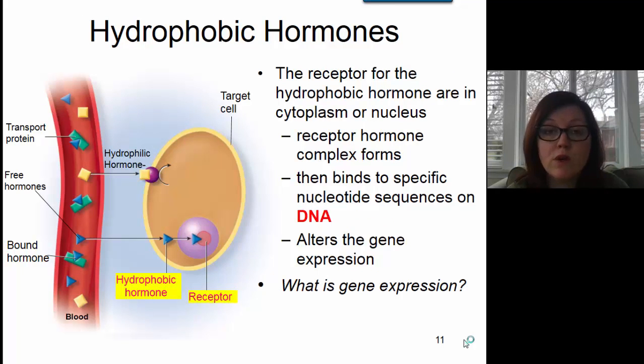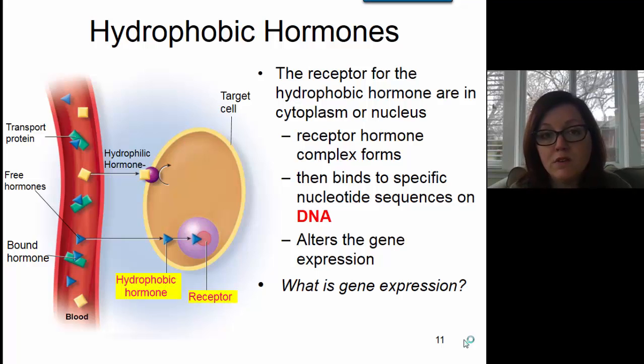So like most endocrine hormones, the hydrophobic hormones travel through the bloodstream, and that's how they get to their target cells. But the hydrophobic hormones don't like the water in blood, so they need to be attached to a transporter protein as they travel through the bloodstream. Once the hormone is close to the target cell, the transporter protein will release the hormone, and then the hormone can enter the target cell via simple diffusion.